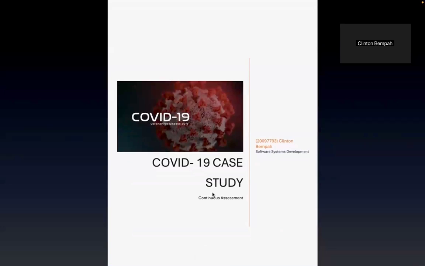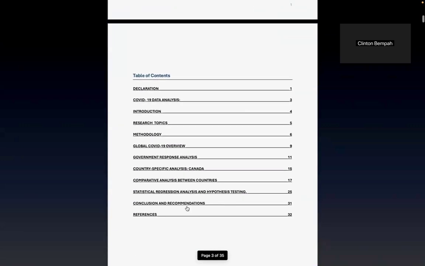So this report covers five key areas: global trends, comparative analysis of countries, like the US, the United Kingdom, and Canada, a country-specific focus on Canada, government response effectiveness, how effective it was, and a key statistical relationship. So here is the introduction.